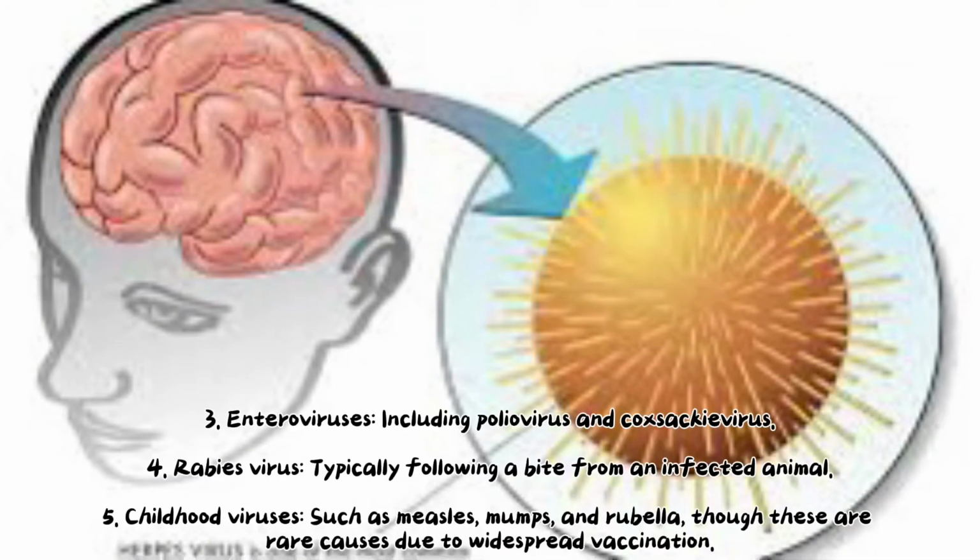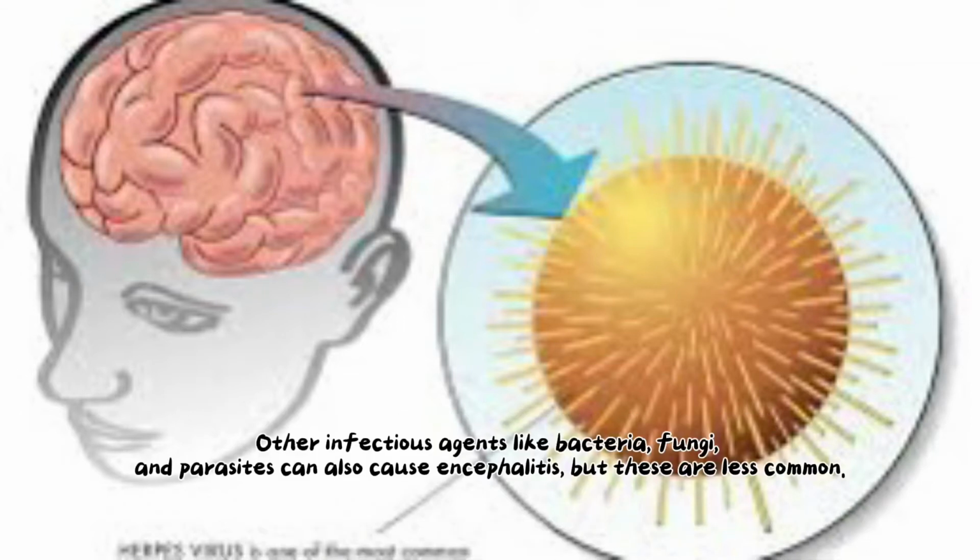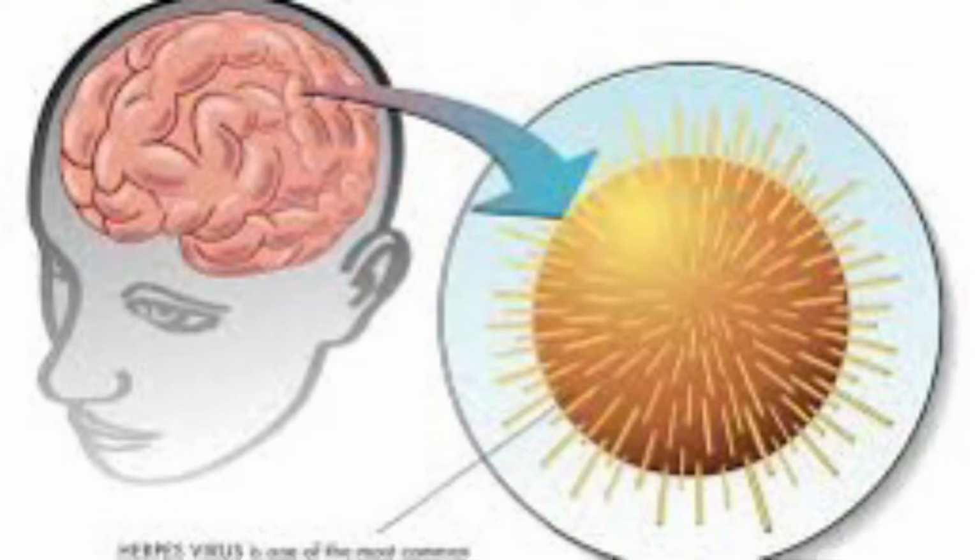Enteroviruses, including poliovirus and Coxsackie virus. 4. Rabies virus, typically following a bite from an infected animal. 5. Childhood viruses, such as measles, mumps and rubella, though these are rare causes due to widespread vaccination. Other infectious agents like bacteria, fungi, and parasites can also cause encephalitis, but these are less common.